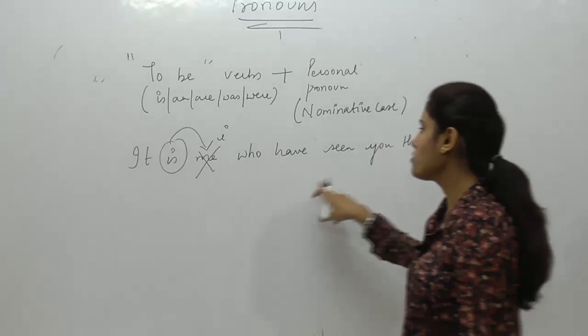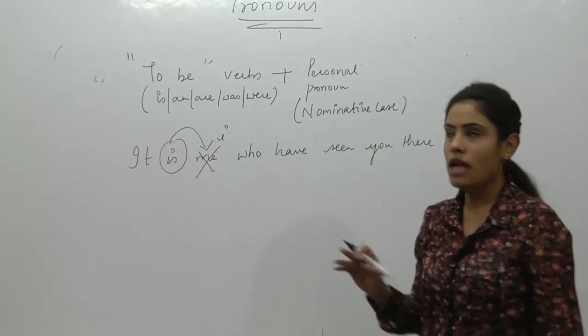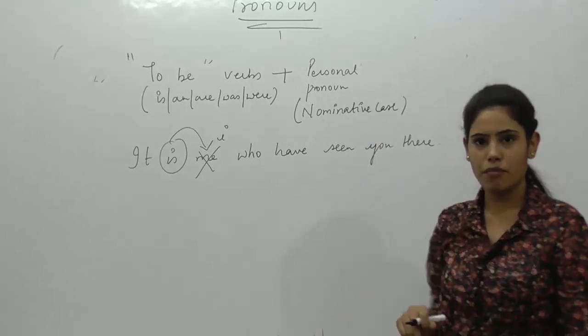It is I who have seen you there, right? Also, this is to be verbs, इसलिए हम पर्सनल प्रोनाउन का नॉमिनेटिव केस ले रहे हैं.